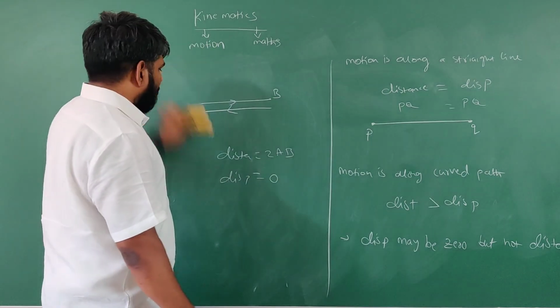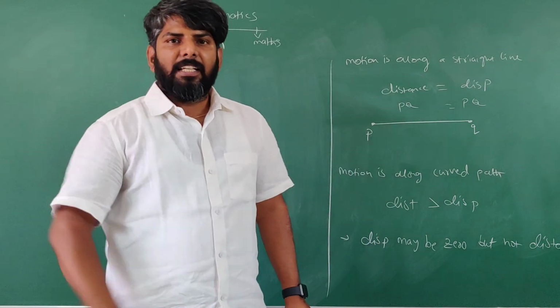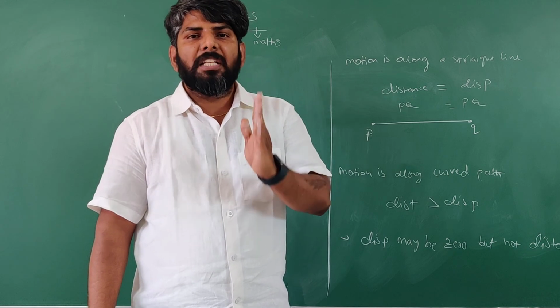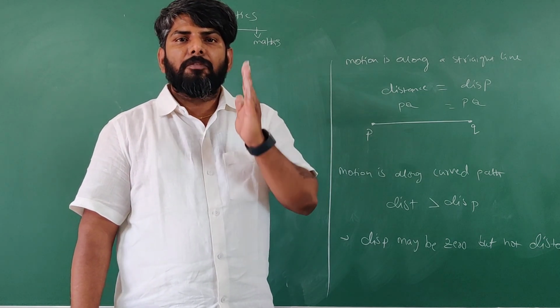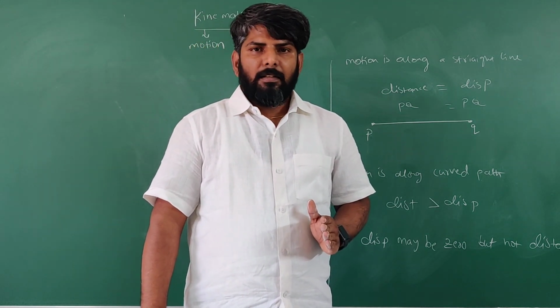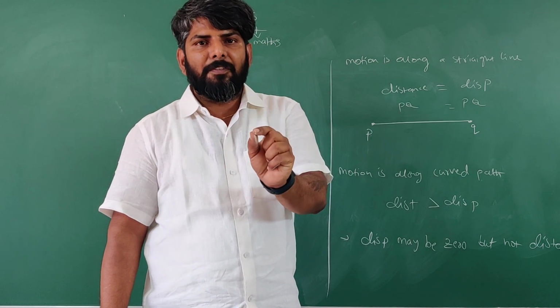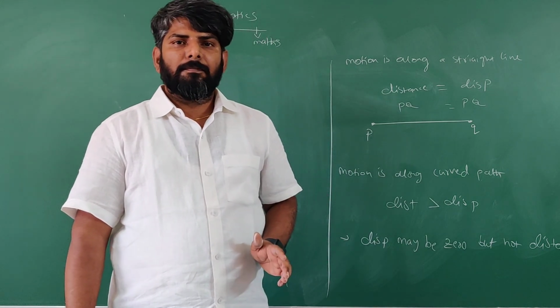Students, don't get confused. Simply first try to understand the statements very clearly. Distance means length of the original path followed by the body. Displacement means shortest distance between initial and final positions of the body. That's it. Okay?